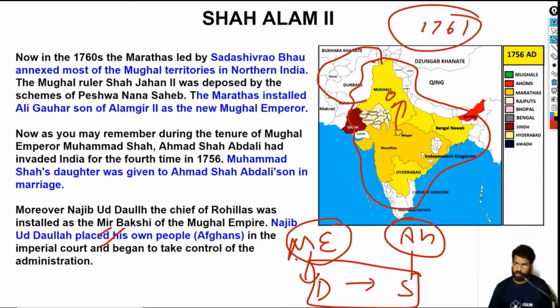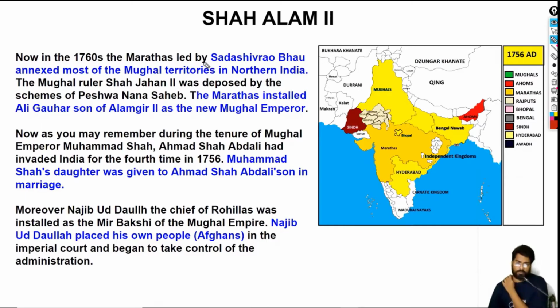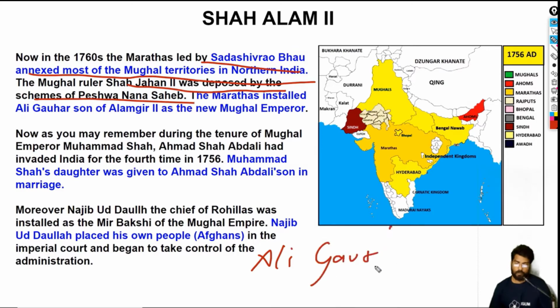Let's explore in detail. The Marathas led by Sadashiva Rao Bhau annexed most of the Mughal territories in northern India, and the Mughal ruler Shah Jahan II was deposed by Peshwa Nana Sahib. We learned that when Shah Jahan II was deposed, Alamgir's son, Ali Gauhar, was made the new Mughal ruler. Ali Gauhar took the title of Shah Alam.